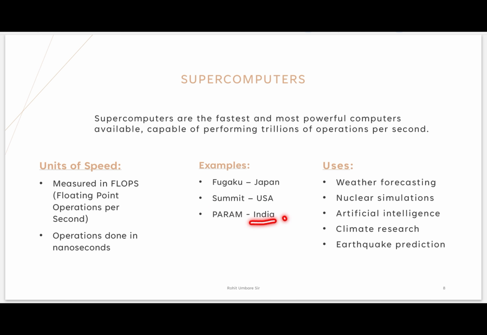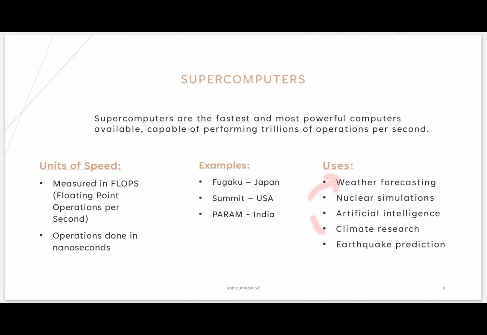Param is India's supercomputer. Now who uses this computer? Weather forecasting, meaning those who tell that today will be rain, tomorrow will be this or that, right? Then nuclear simulation, meaning scientists, right? Artificial intelligence, like ChatGPT, Alexa.